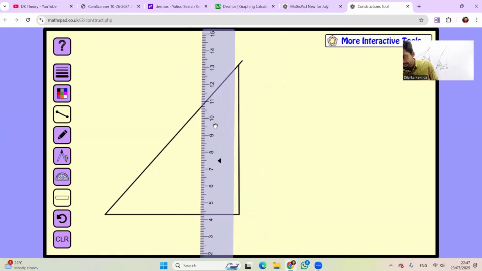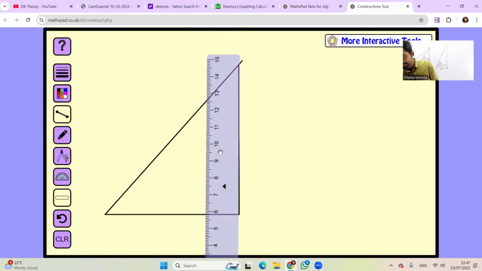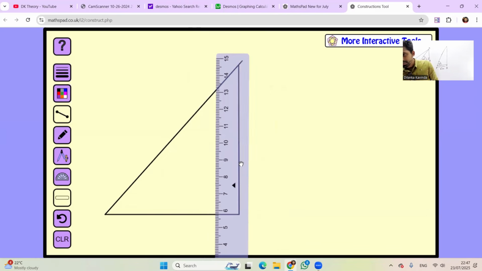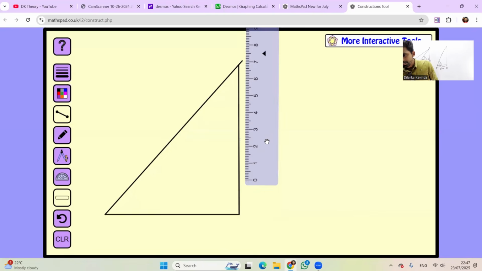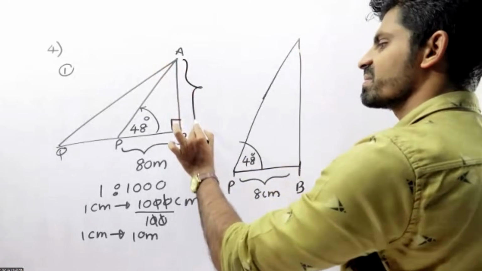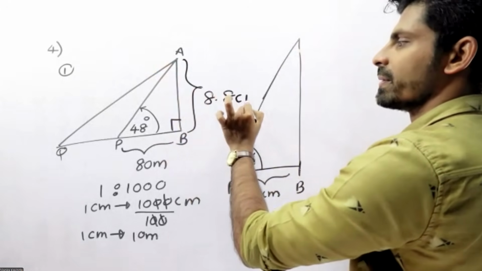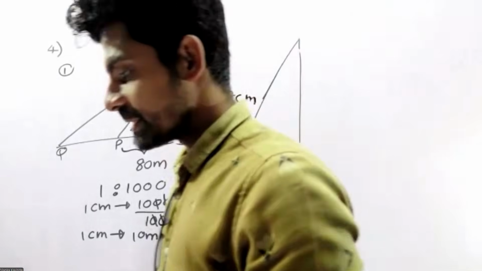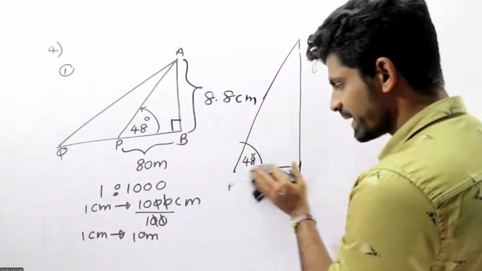My ruler, lamai, I need to align that one into 90 degree. It's just like 8.8 centimeters, right? You need to draw that one, no?